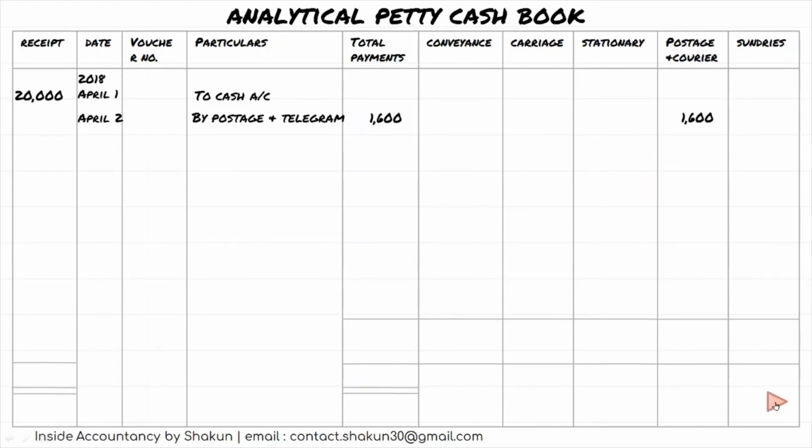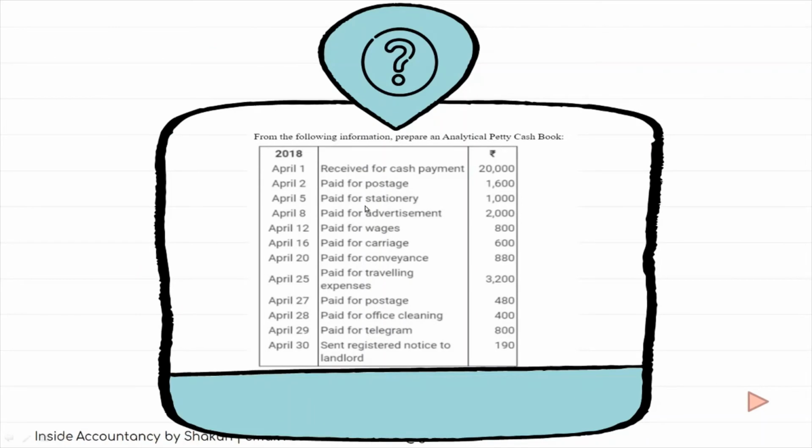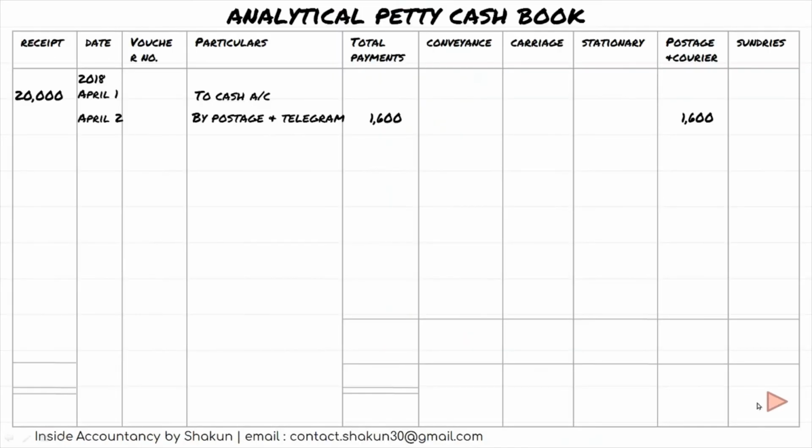Then moving back to the question, paid for stationery. So paid for stationery rupees 1000. Again in the solution we will write by stationery 1000 under total payments, and then since it is stationery, under the stationery column also we will write 1000.